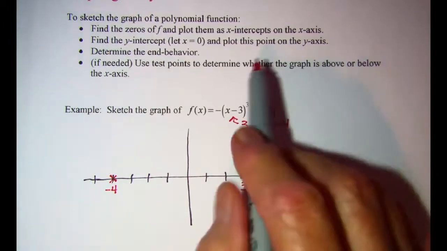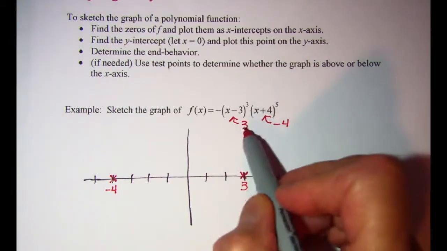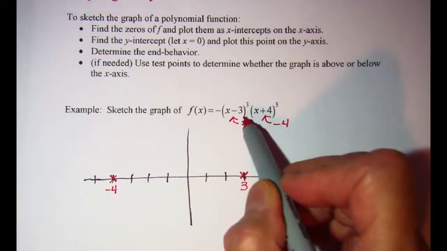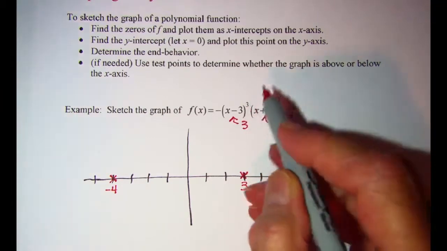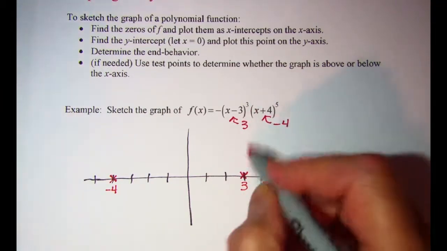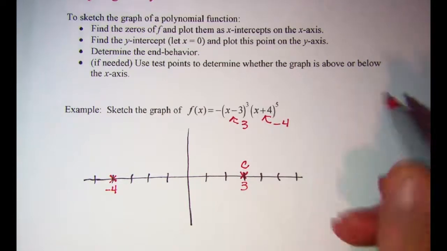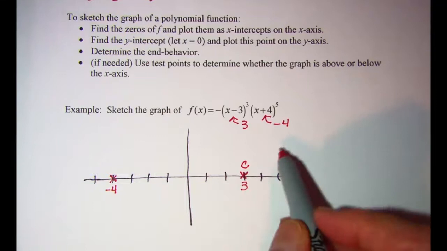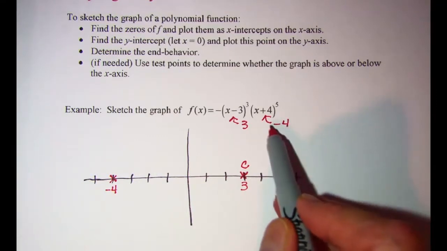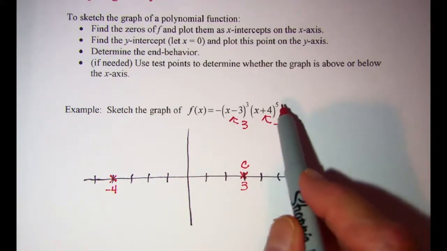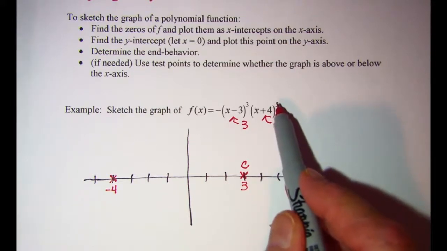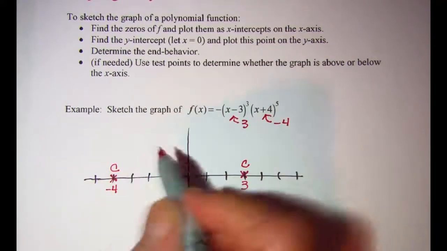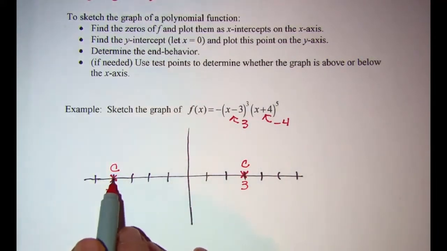Now our behavior at these zeros, since my 3 is an odd multiplicity, in other words an odd exponent, that means that my graph is going to cut through the x-axis at this 0. And also the 0, negative 4 is raised to the 5th power. That's an odd multiplicity as well. So my graph is going to cut through the x-axis at this point.